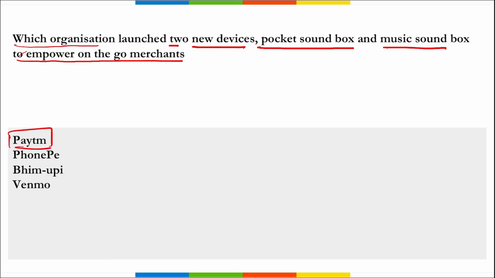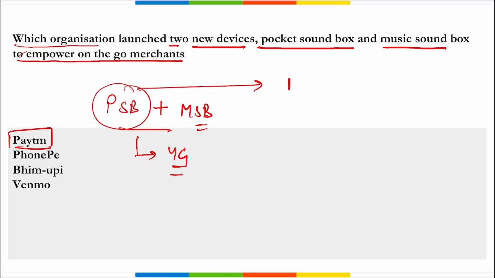Parent company is One97 Communications, correct? And they have launched two new devices. One is your pocket soundbox and second is your music soundbox. Both of these devices, they are equipped with 4G, correct? And they will provide better services, better convenience for on the go merchants. And this, remember, this Paytm soundbox, this is the first of its kind Make in India portable device, right? It is as small as a debit card to empower the on the go merchants with instant audio payment alerts, right?